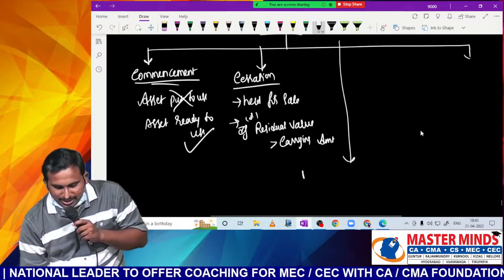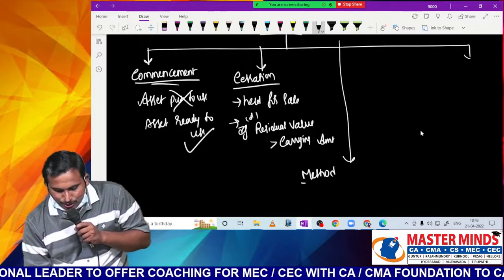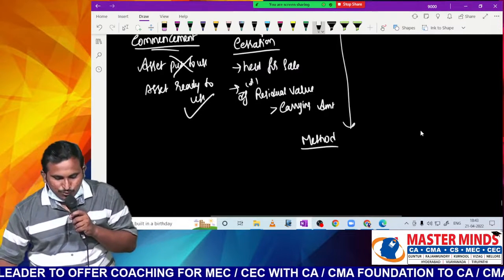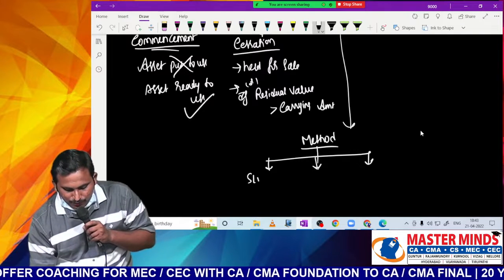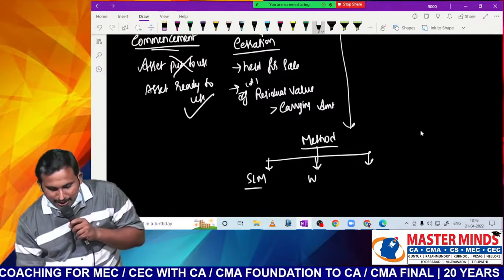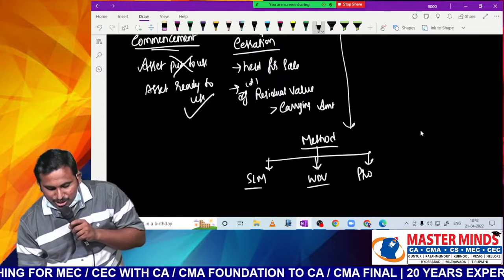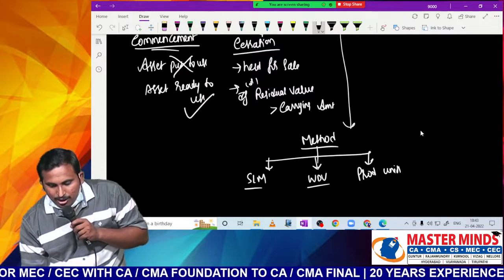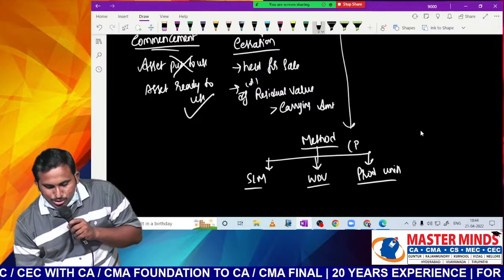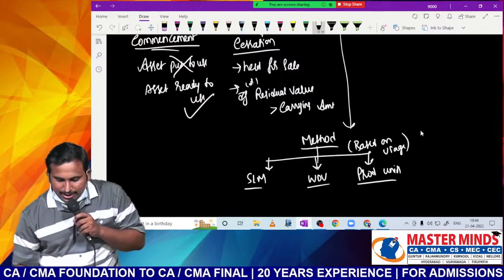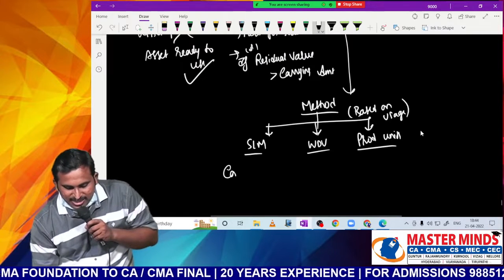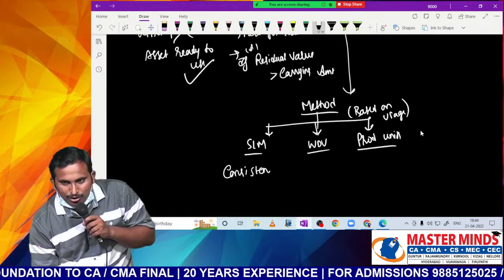Then what is the method of depreciation that you should follow? Which method should you follow, sir? Three methods are there. You can follow any of the three. It is SLM, WDV or production units method. Now, based on usage only we have to pick the method. If the usage is consistent, we'll follow SLM.